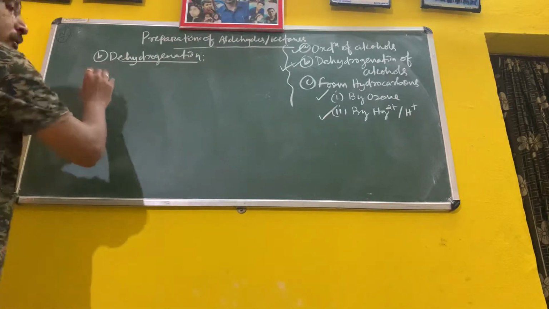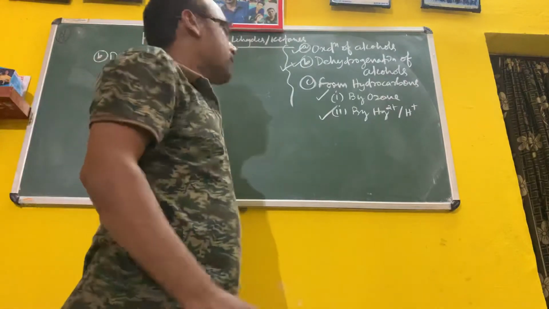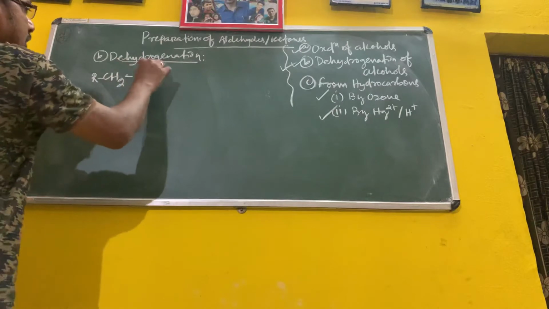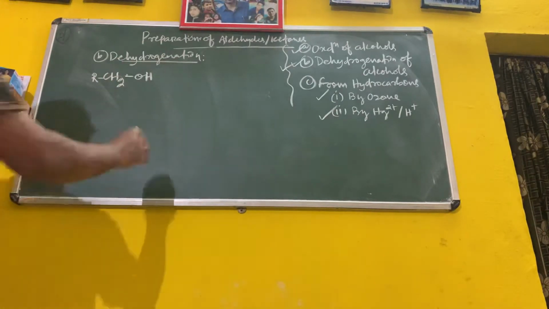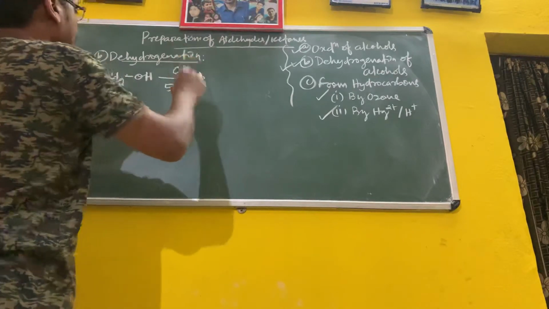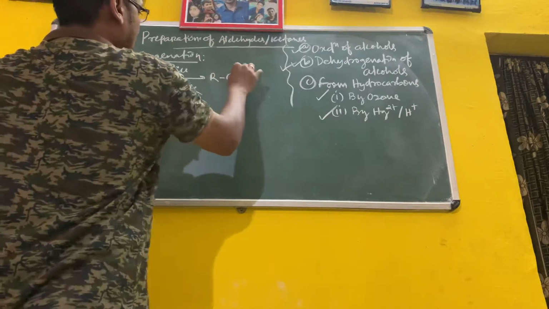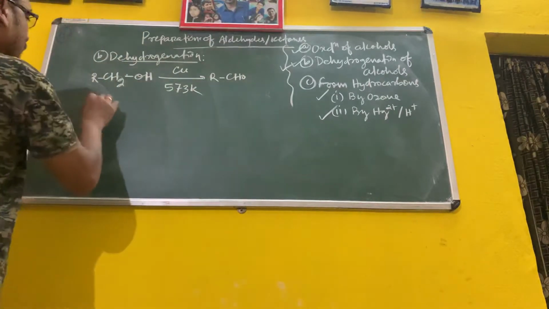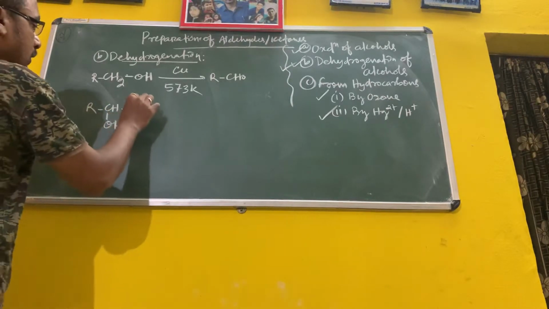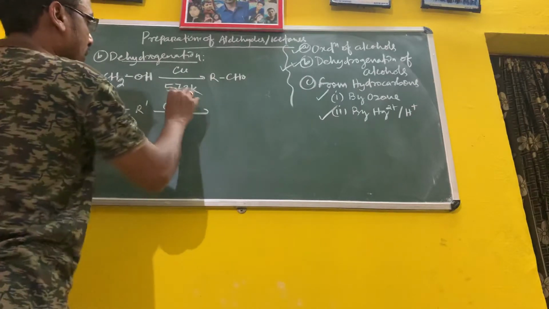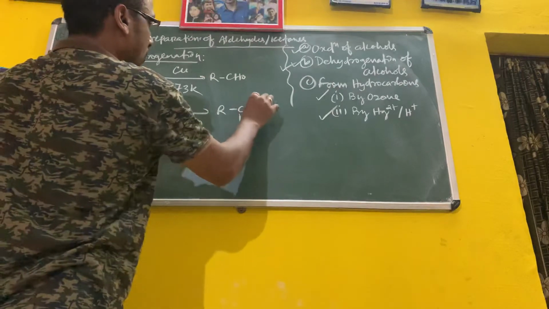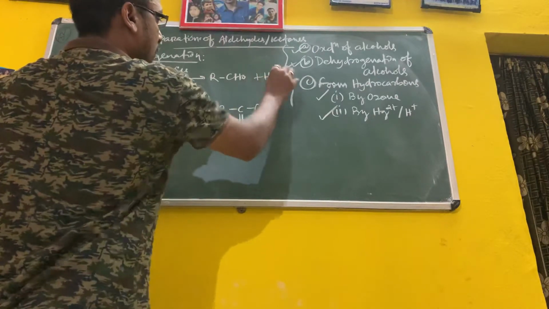In dehydrogenation, suppose a primary alcohol, RCH2OH, with heated copper at 573 Kelvin becomes the aldehyde, RCHO. Then the secondary alcohol, RCH(OH)R', with heated copper at 573 Kelvin becomes the ketone, RC=O R', plus H2.